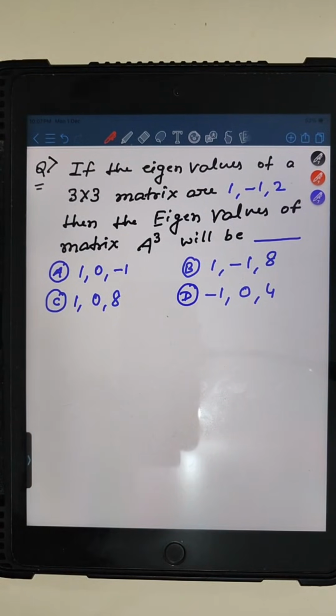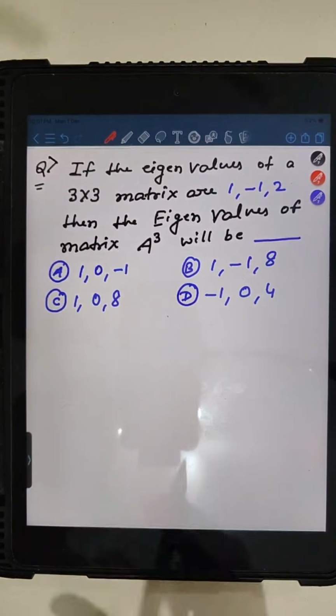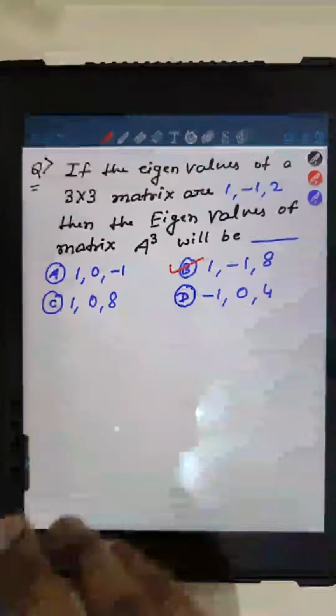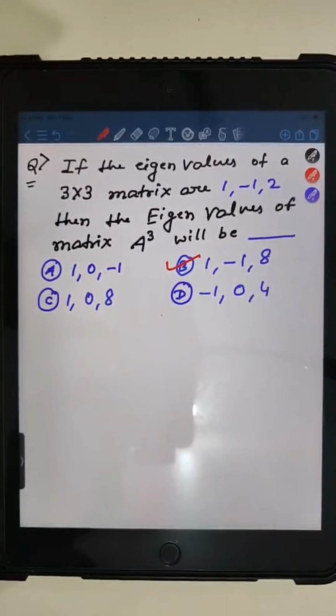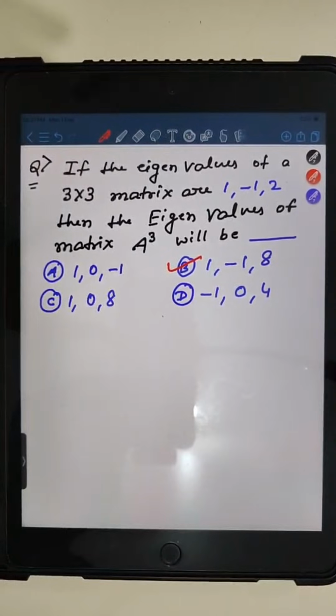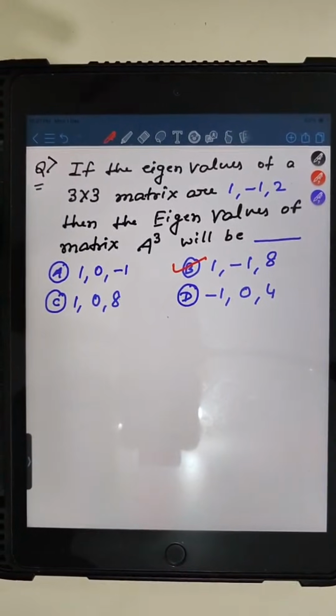I'm very happy that you guys have watched my lectures and you have got the clear concept idea about the eigenvalues, because you guys are very fantastic in this concept of eigenvalues. I'm very happy that you guys have responded very well. Yes, Ritu Kumari, 1, -1 and 8 is the correct answer.